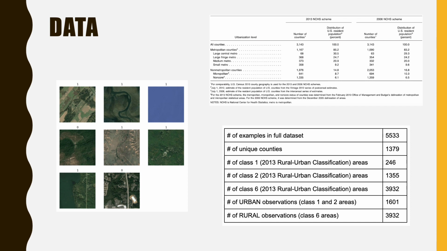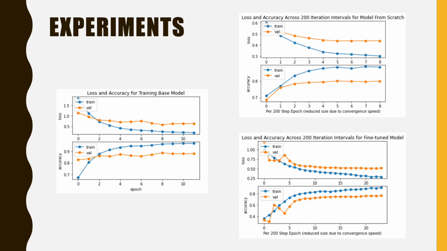Examples of the overall distribution of our country's counties can be seen in the top right, and in the bottom right you can see the distribution of classes in our own custom dataset. When it came to training the base model on the ResX 45 dataset, training was very straightforward. We easily achieved 90% validation set accuracy using the parameters from the paper by the Google researchers.